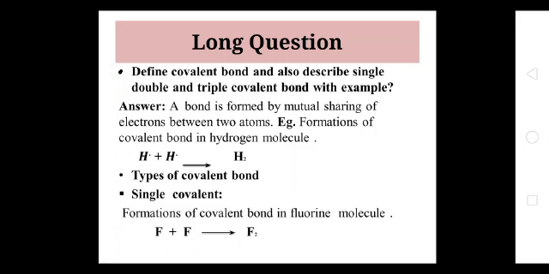So we move to the types of covalent bond: single covalent bond, double covalent bond and triple covalent bond. Single covalent bond is defined as the covalent bond formed by the sharing of one pair of electrons. Here we discuss the example of fluorine. Two fluorine atoms combine to form the F2 fluorine molecule.